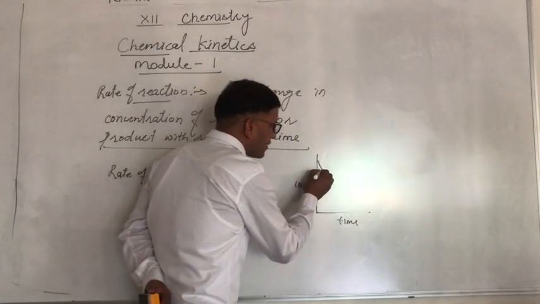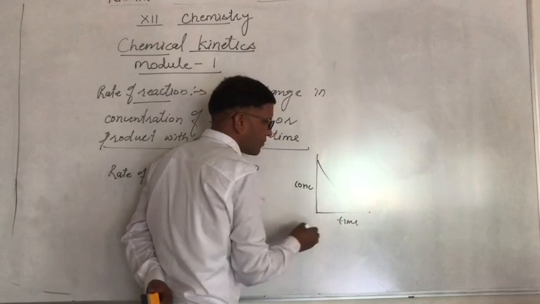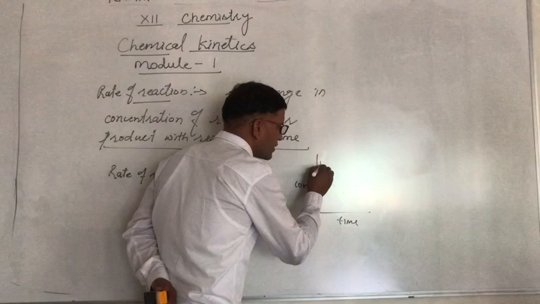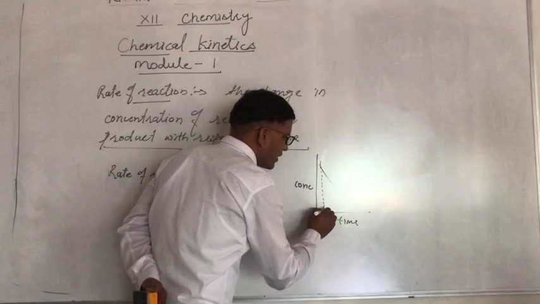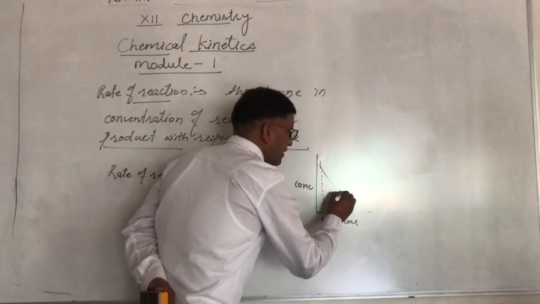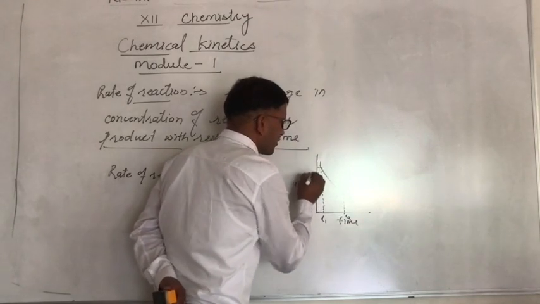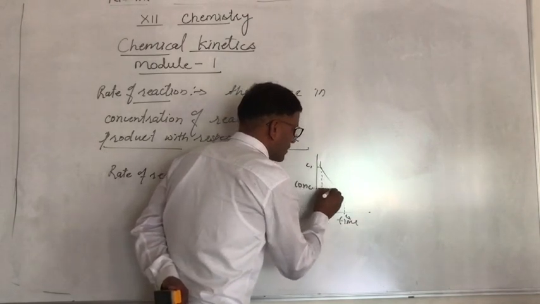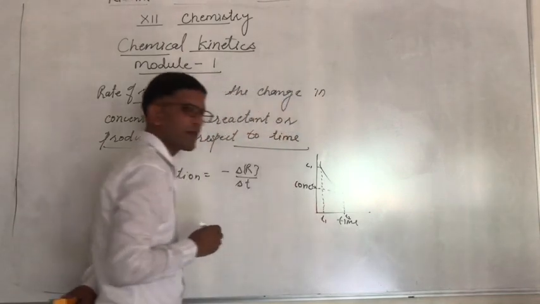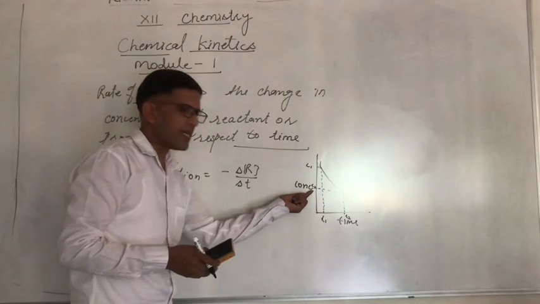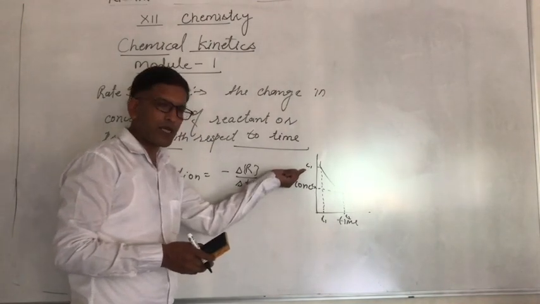I have taken the concentration maximum here, and suppose this is the initial time t1 and this is the final time t2. This is the concentration C1 and the concentration C2. The final concentration is less in comparison to the previous one.